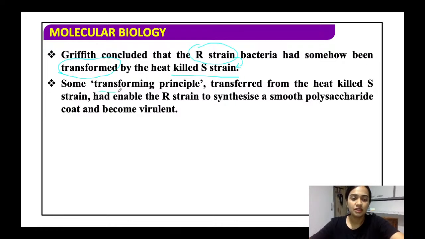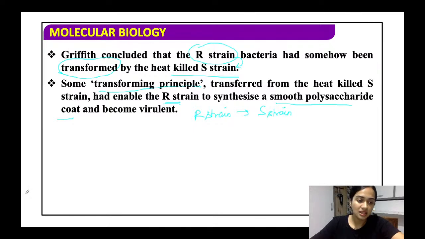Alright. So he concluded the transforming principle, that is the transformation, or how somehow the transforming principle that is transferred from the heat killed S strain had enabled the R strain to synthesize smooth polysaccharide coat. That means the R strain is basically transforming into the S strain.